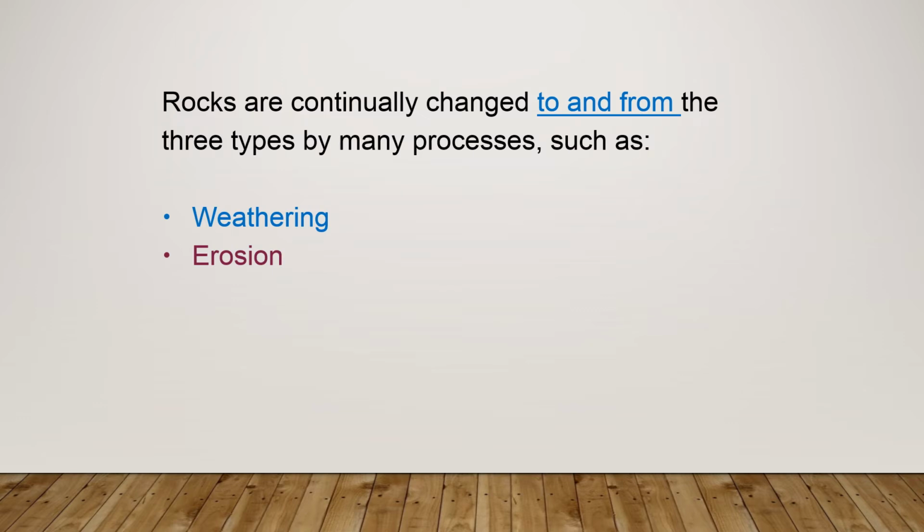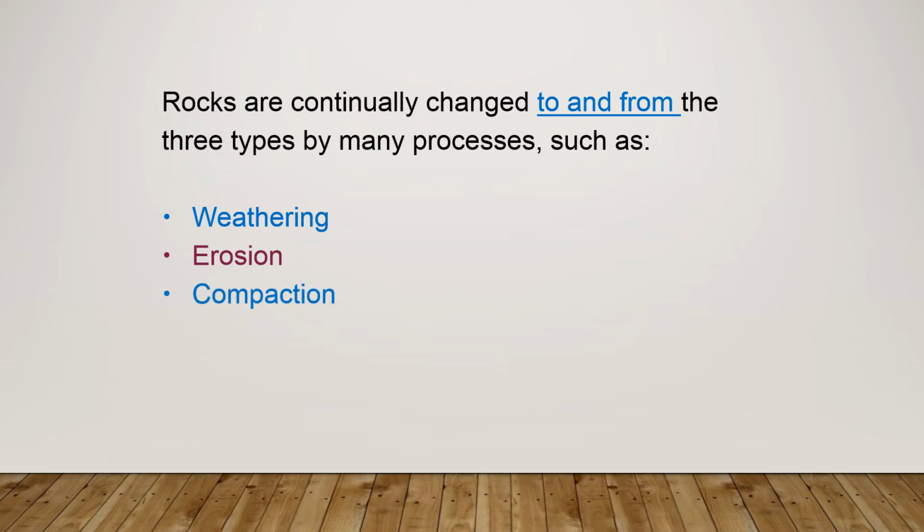And the second process is called erosion. Erosion means removing all these particles affected by weathering. So weathering affects rocks, and erosion means removing all the material affected by weathering.